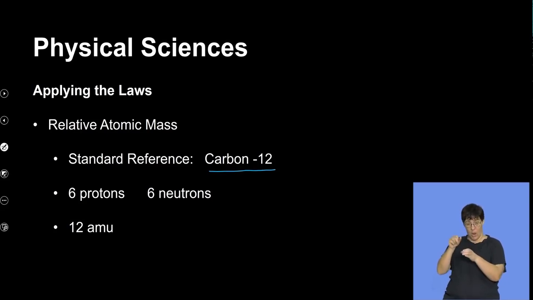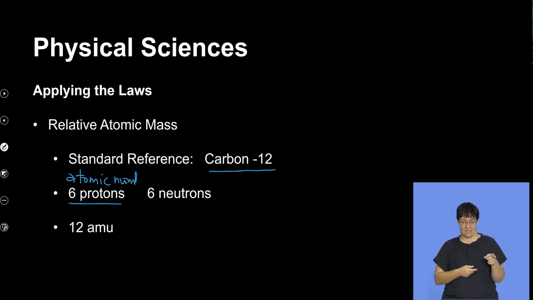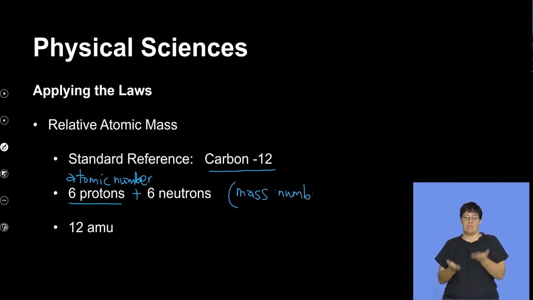Now, each carbon atom has 6 protons, and these 6 protons is actually the atomic number, okay? So this is our atomic number, okay? Now, and also 6 neutrons. So if you add the protons and the neutrons, then you get your nucleon number or the mass number, okay? This is what we call the mass number. So all these are actually indicated in the periodic table.